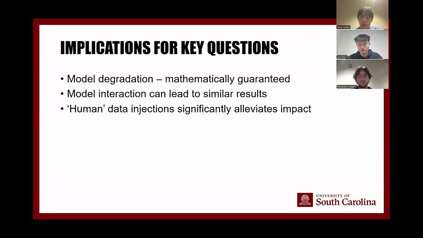So let's just link this back to our initial key questions. We wanted to answer how model degradation can be measured over time by being fed synthetic data. And what we found is that over time, when being fed synthetic data, models are mathematically guaranteed to collapse on wholly synthetic sets, and also in terms of model interaction, sufficient amounts of synthetic data training can lead to model collapse. We've also seen, though, that this is not necessarily absolute. Human data injections can significantly alleviate the impact. We've seen from before that adding in human data, even in very minute proportions, can grossly increase the floor that the model collapse would reach. And this is a proven strategy for alleviating model collapse over time.